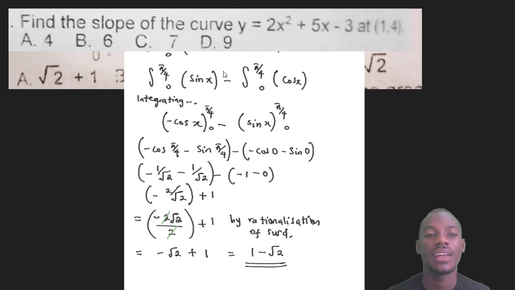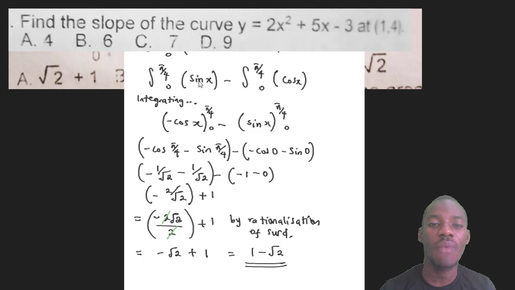And that's it. Now let's come to the last question. This is the last question in this edition. So we have to find the slope. Slope means gradient, just like the one I did before, I believe. Now this one is just the same style. So I'll just go. Wow, what I have here is actually a little bit different. I'm sorry about that. Sorry, the question is not the same as this. I've done this question before. Now this is the question I was given. Wow, I'm so sorry about this. Now this is the question.